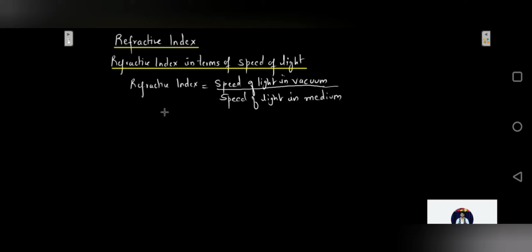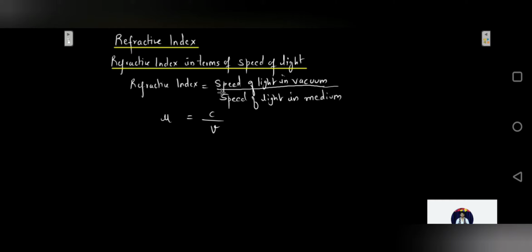So I can say that mu is equal to speed of light in vacuum, taken as c, that is 3 into 10 raised to 8, divided by speed of light in medium, let's take as v. So this mu, that is the refractive index of the medium, is defined as the speed of light in vacuum, that is c, to the speed of light in that particular medium. The refractive index of a medium with respect to vacuum is also called the absolute refractive index, because you are defining this refractive index of the medium with respect to vacuum.